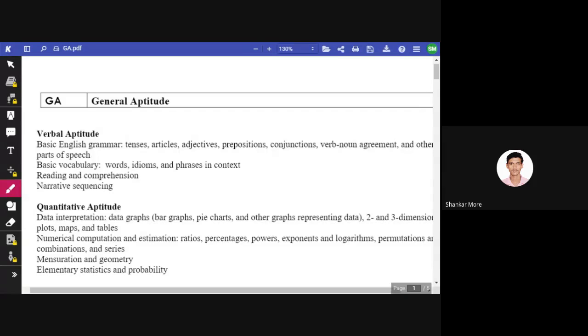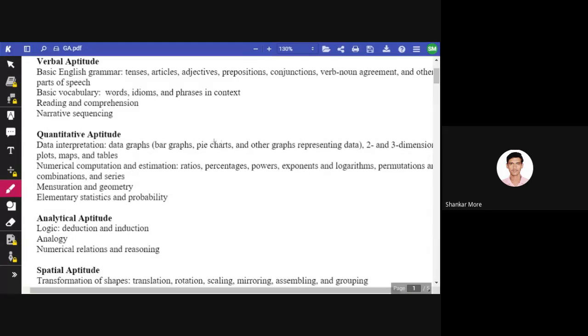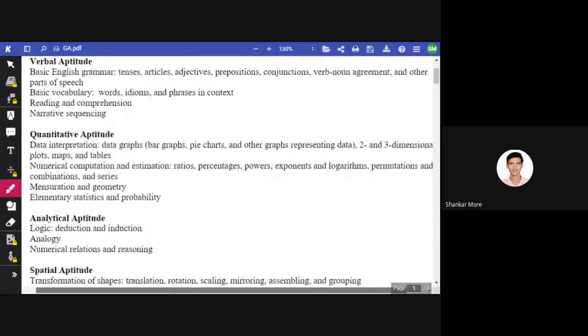Okay, now the next thing that we have is quantitative aptitude. So first point is data interpretation, that is data graphs, bar graphs, pie charts, and other graphs representing data. So 2 and 3 dimensional plots, maps, and tables. So basically these are bar graphs, pie charts, or some kind of graphs, and on the basis of those graphs, there would be some questions and you have to answer them. And I feel this topic is very easy.